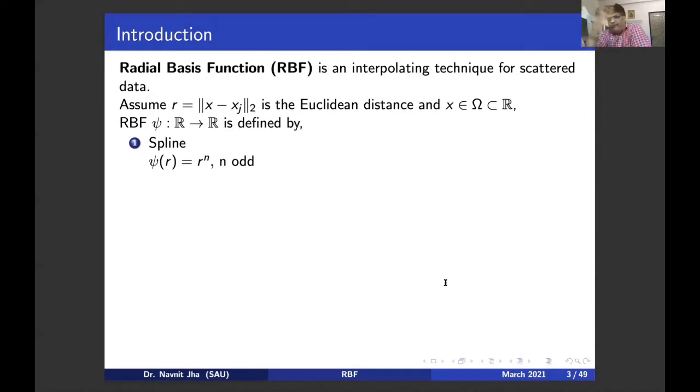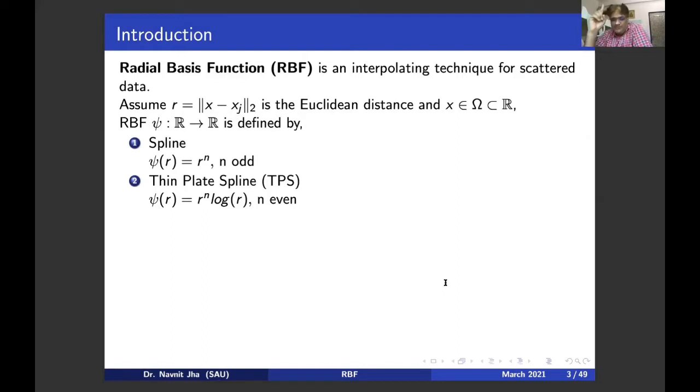You can define the spline of different category of your choice. Next, most important is the thin plate spline, TPS. This spline is frequently used in graphics design, interpolation of three-dimensional graphics. It is defined as R^n log R.